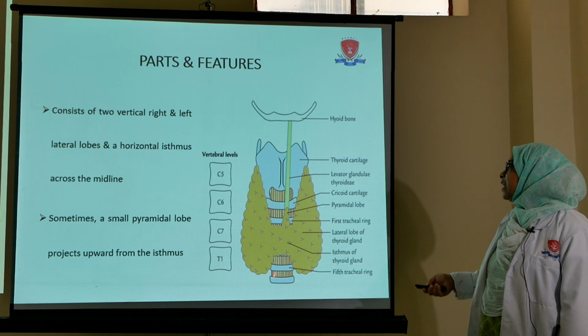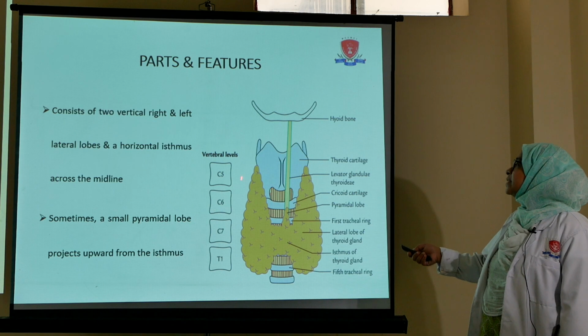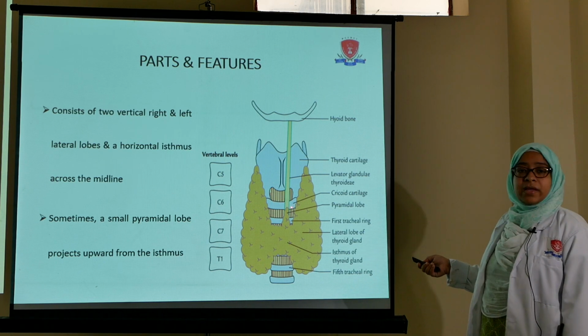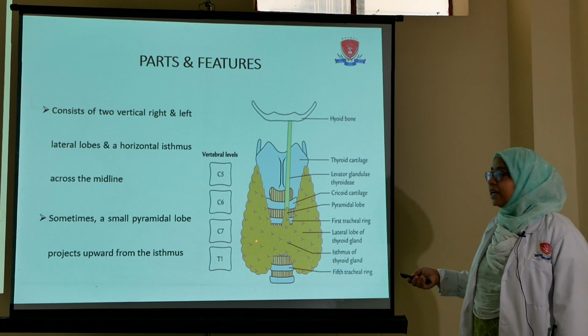Now about the lateral lobe. The lateral lobe is conical or pyramidal in shape. In the image you can see that this is the lateral lobe and it is pyramidal or conical in shape.